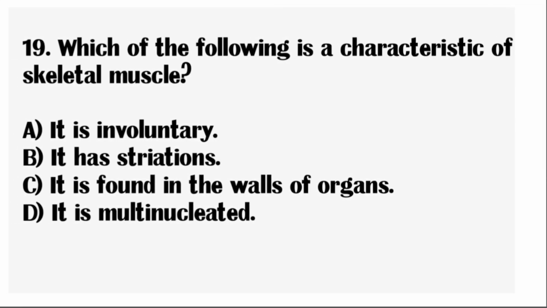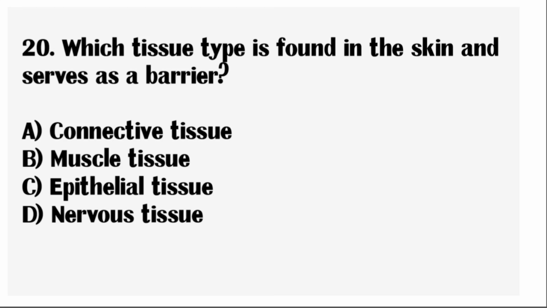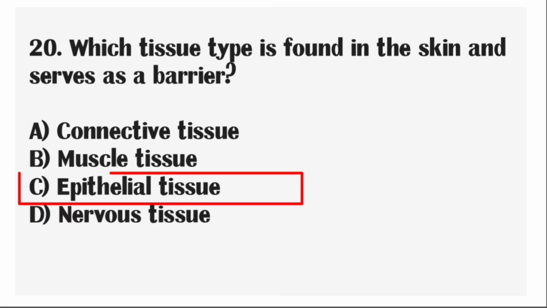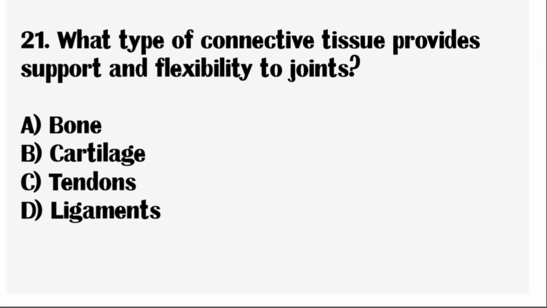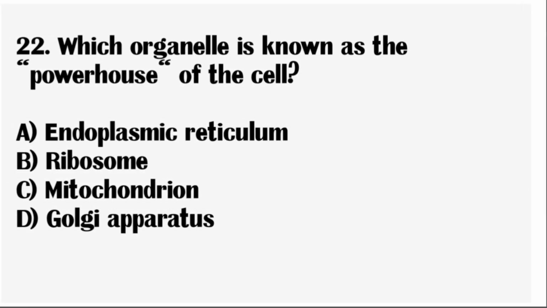Next question, which of the following is characteristic of skeletal muscle? Correct answer: it has striations. Next question, which tissue type is found in the skin and serves as a barrier? Correct answer: epithelial tissue. Next question, what type of connective tissue provides support and flexibility to joints? Correct answer: cartilage. Next question, which organelle is known as the powerhouse of the cell?